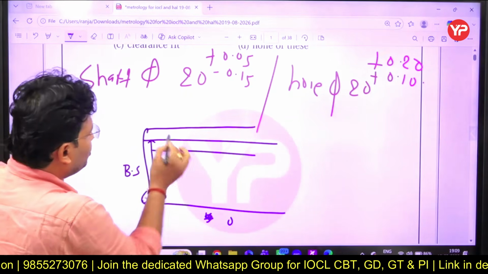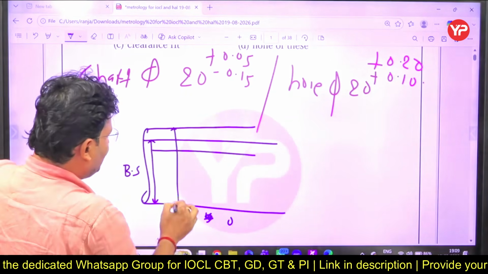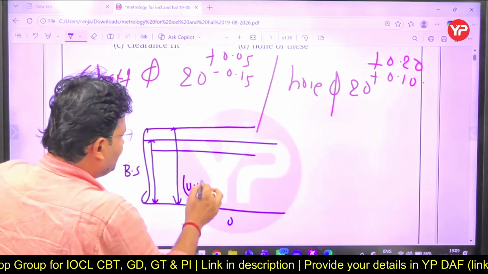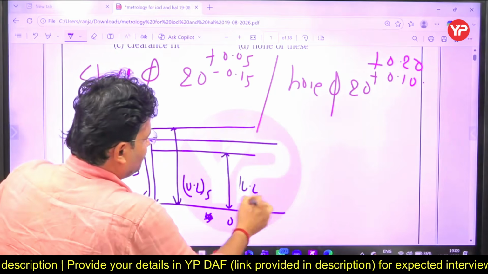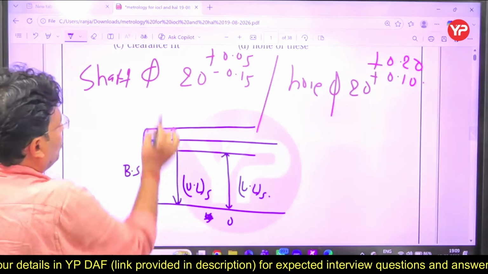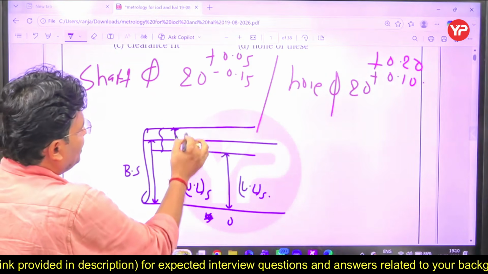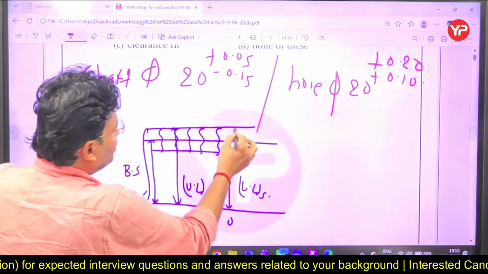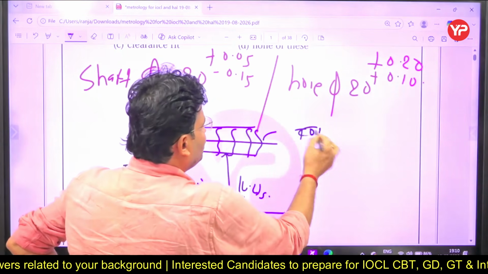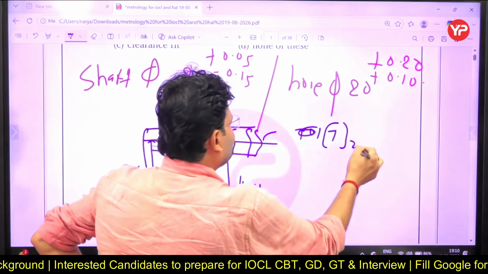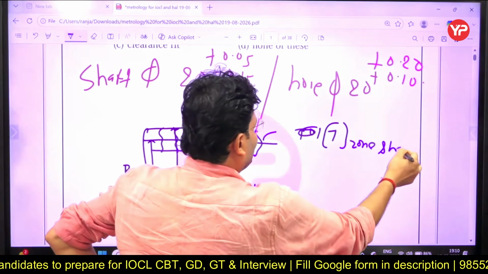Okay, so this is called upper limit of shaft, and this is called lower limit of shaft, and that is called tolerance zone of shaft. I think that thing is clear to you.